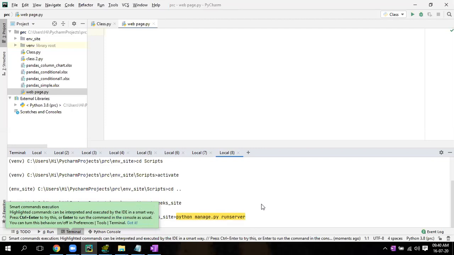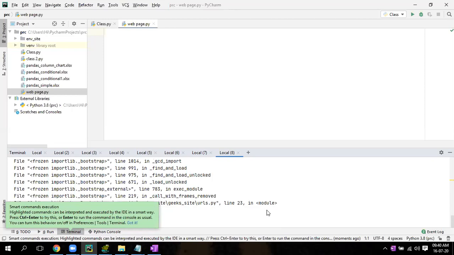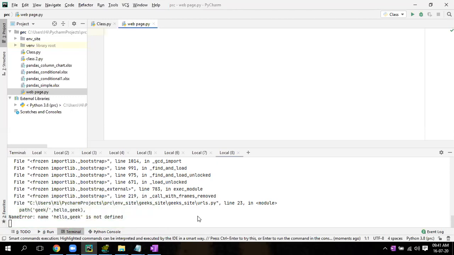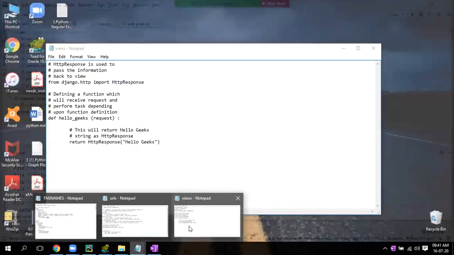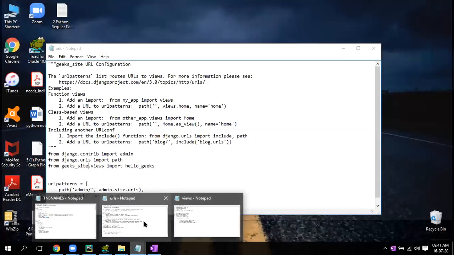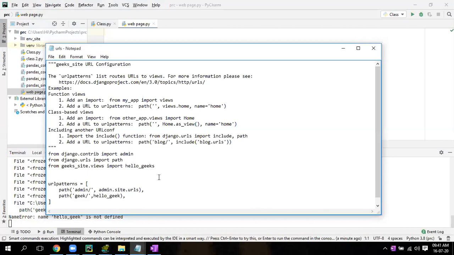Next time, yellow color. You just click that. Got it. Yellow, that color. Got it. Hello gig is not defined. There also you have to put hello gigs. Okay, one second. Not there. Other one. Click. This one, sir. Open. Here hello gigs. Okay. Correct. Save it. Save it. Minimize.